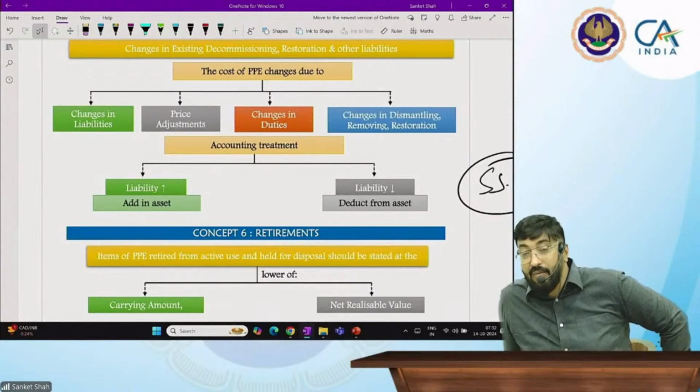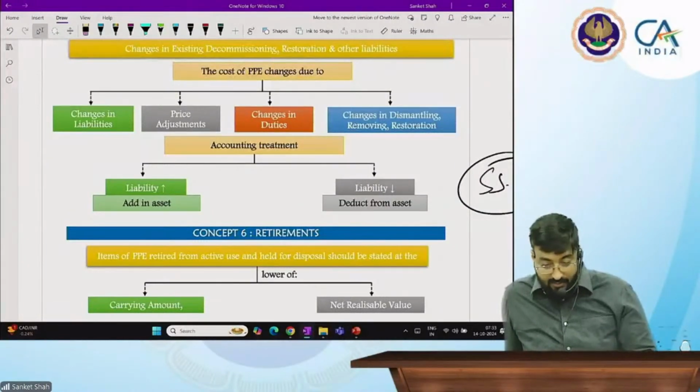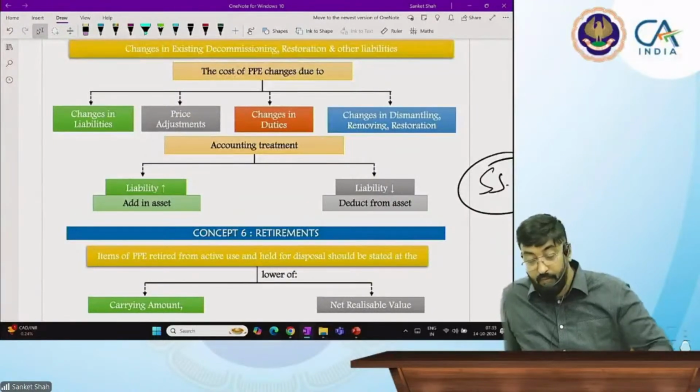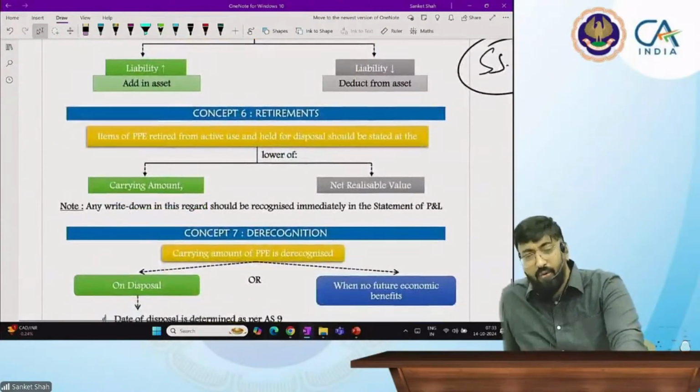Changes in existing decommissioning, restoration and other liabilities is regarding this. Okay. Changes in existing decommissioning, restoration and other liabilities. Beta, changes in liabilities, price adjustment, changes in duty, changes in dismantling cost. If your estimation changes, you will add it in the asset if liability increases, and if liability decreases, deduct from the asset. We're going to see a problem on this.